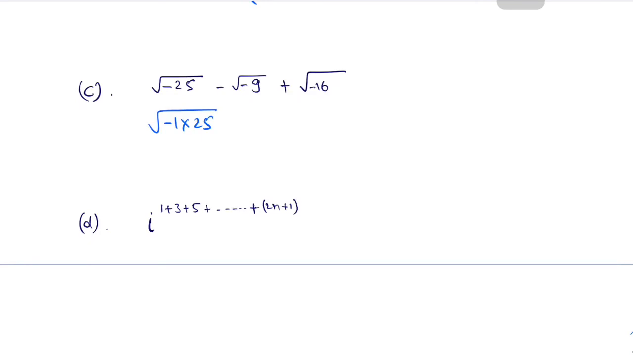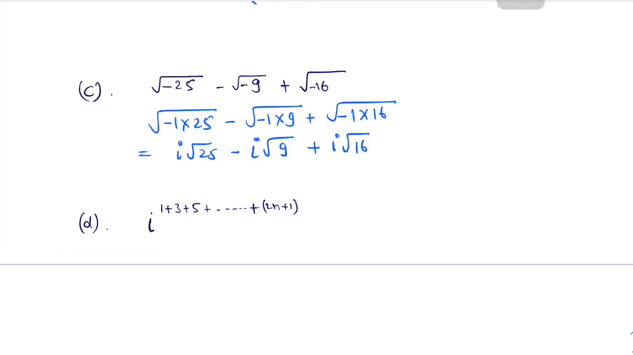Next, root of minus 25. Minus 25 can be written as this, minus 9 can be written as this, and minus 16 can be written as this. So this becomes iota root 25, iota root 9 and iota root 16. 5 iota, minus 3 iota, 4 iota. So final answer will be 6 iota. We can also write this as minus 36 to the power 1 by 2.